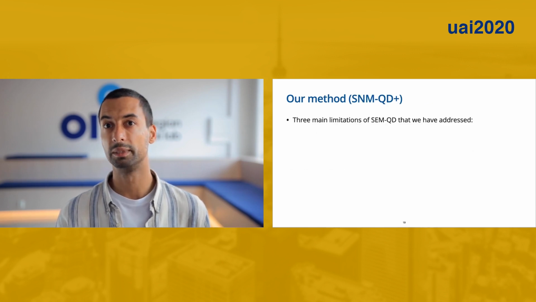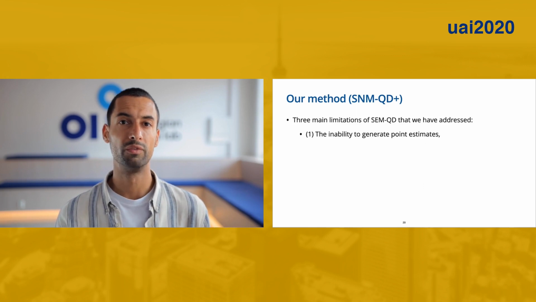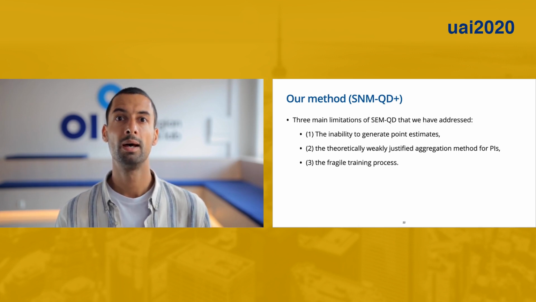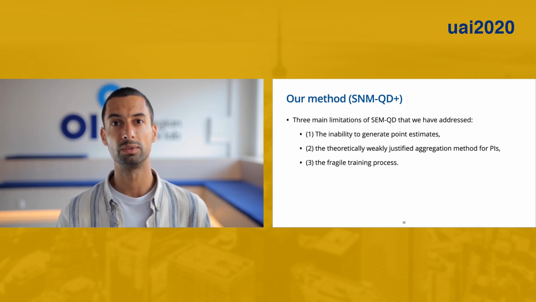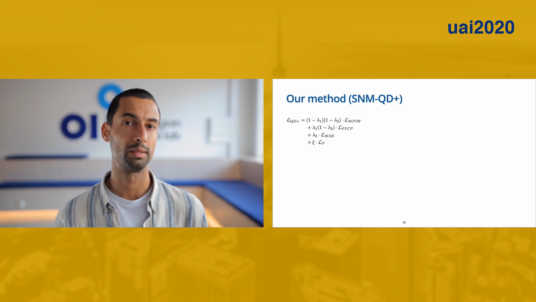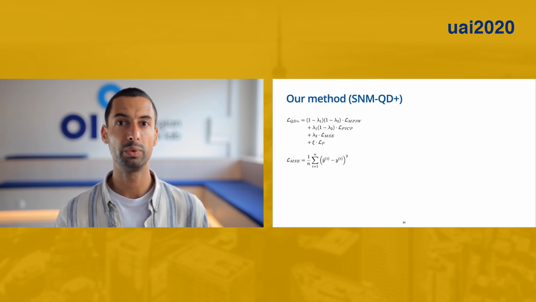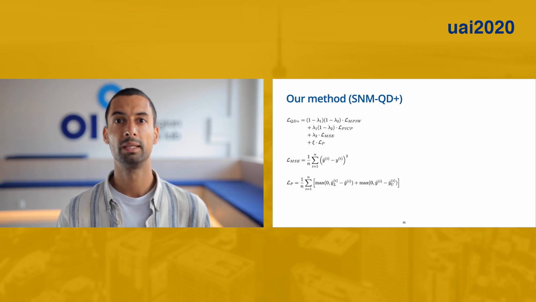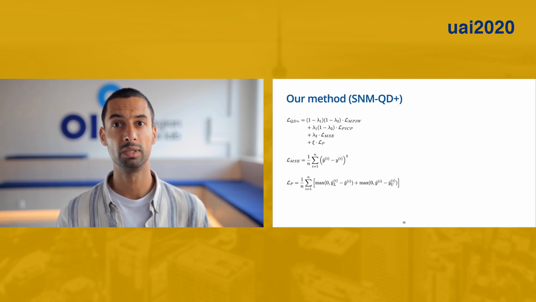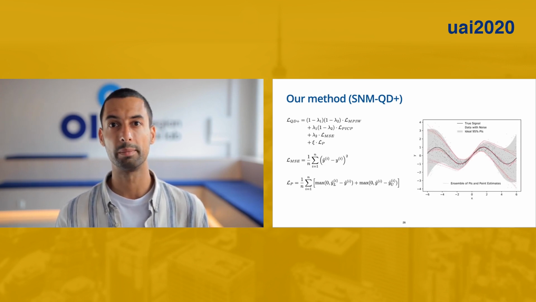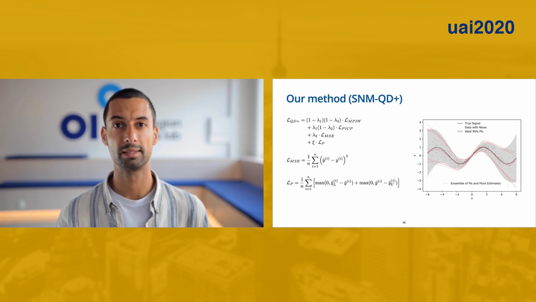However, it has three main limitations that we have addressed in our continuation. First, the inability to generate point estimates. Second, the theoretically weakly justified method for aggregation of ensembled prediction intervals. And third, the fragile training process that has been noted also by the authors. In our method, SNM-QD+, we slightly modify and retrofit the original loss function by adding MSE loss for point estimates. And we add the very important penalty function LP that enforces the semantic integrity of the output and also stabilizes the training process of the neural networks. As illustrated, it gives us the capability to generate an ensemble of point estimates.